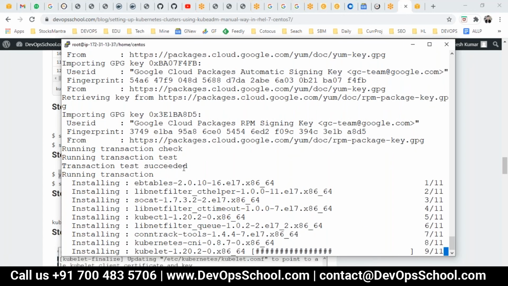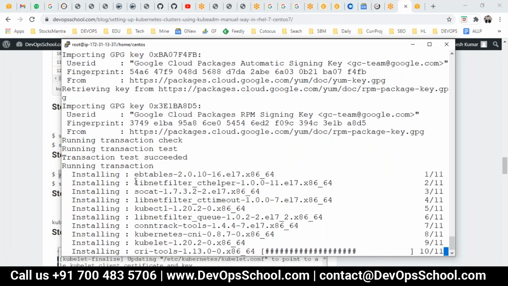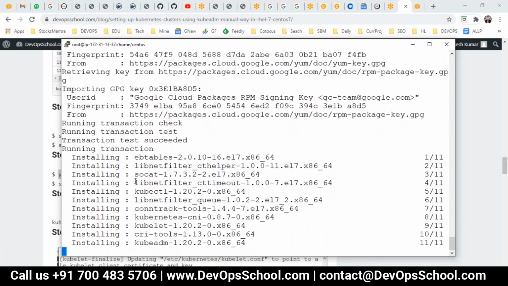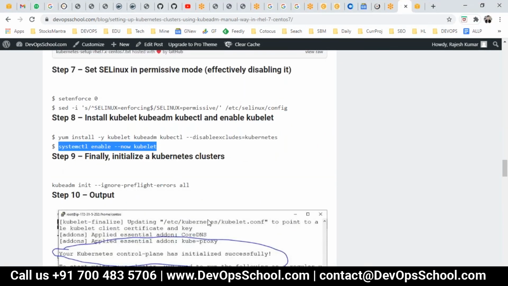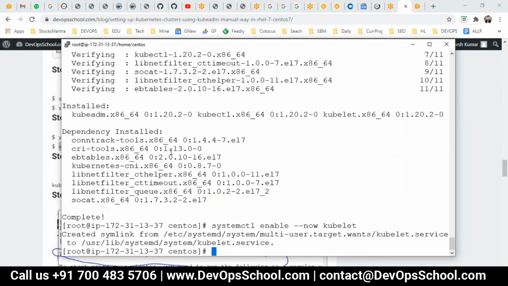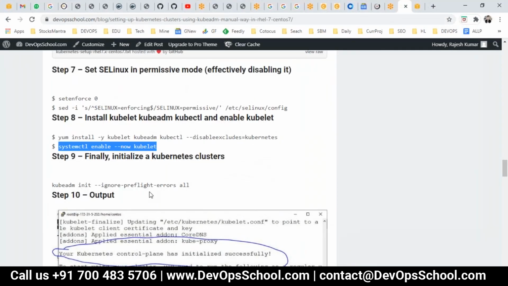Done. Almost done. Done. After that, I'm going to enable the kubelet. Remember, if I don't enable kubelet, then you'll not be able to talk to the API server. So I enable the kubelet here.